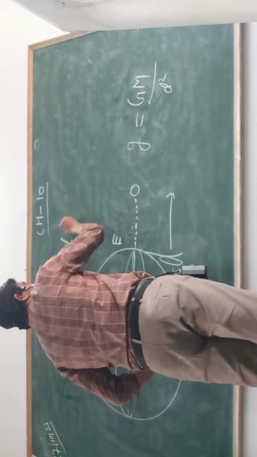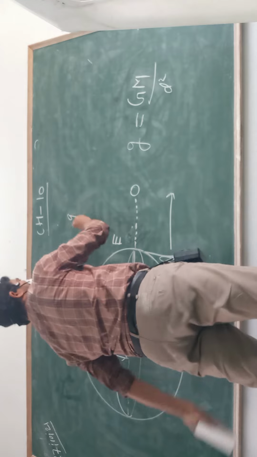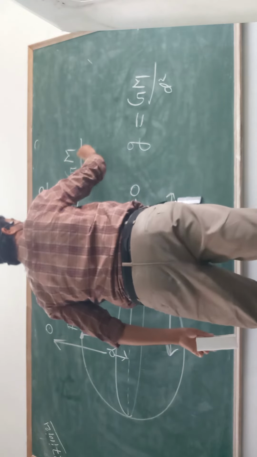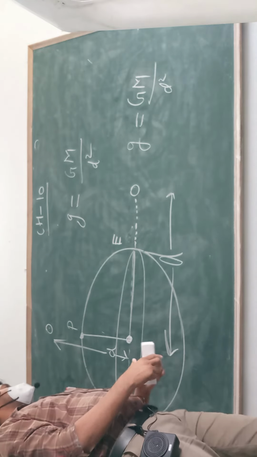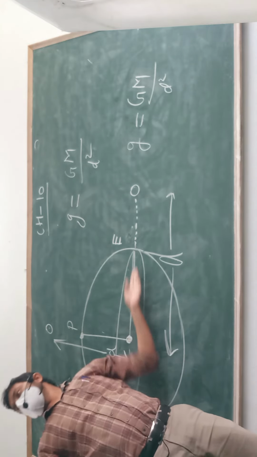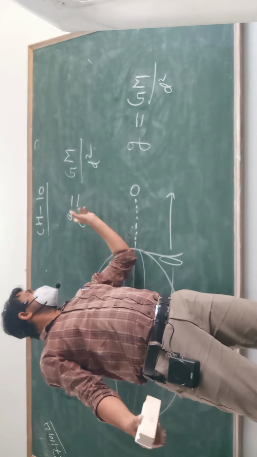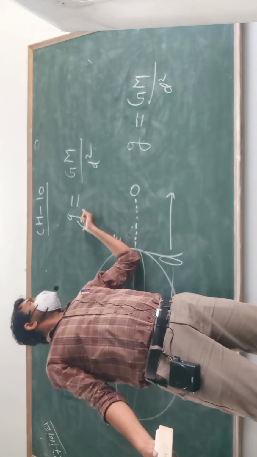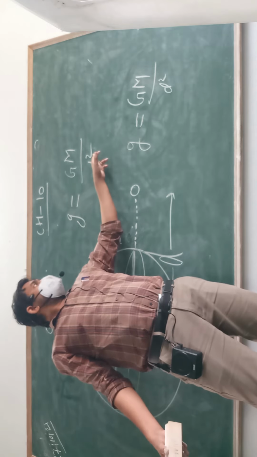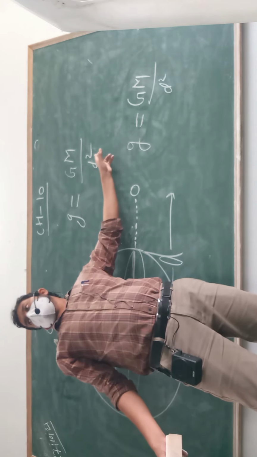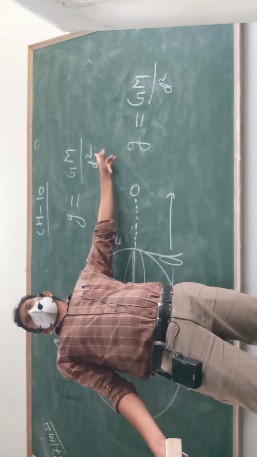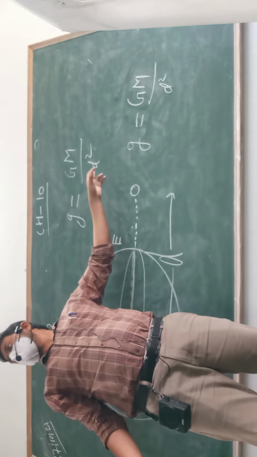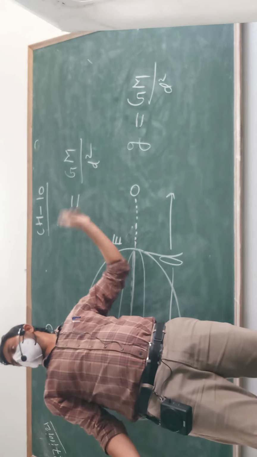The acceleration due to gravity, small g, is equal to GM by d square. If the distance is larger, acceleration due to gravity will be smaller, because the relation between acceleration due to gravity and this distance is inverse.